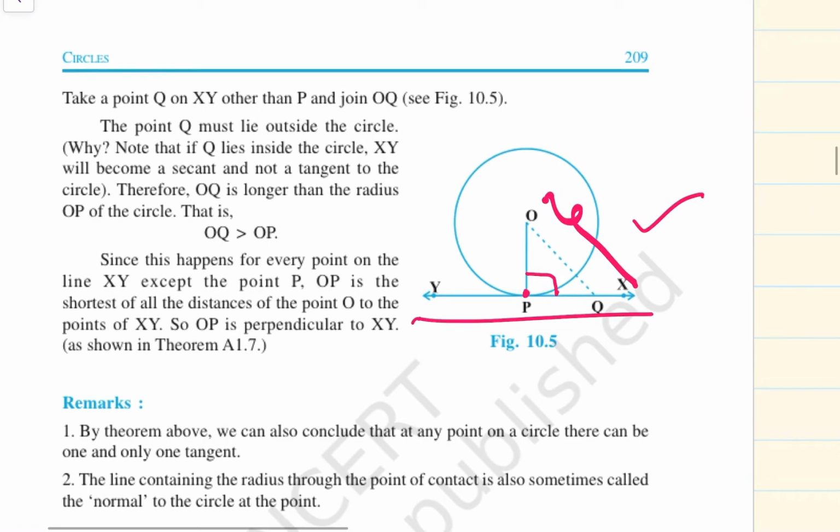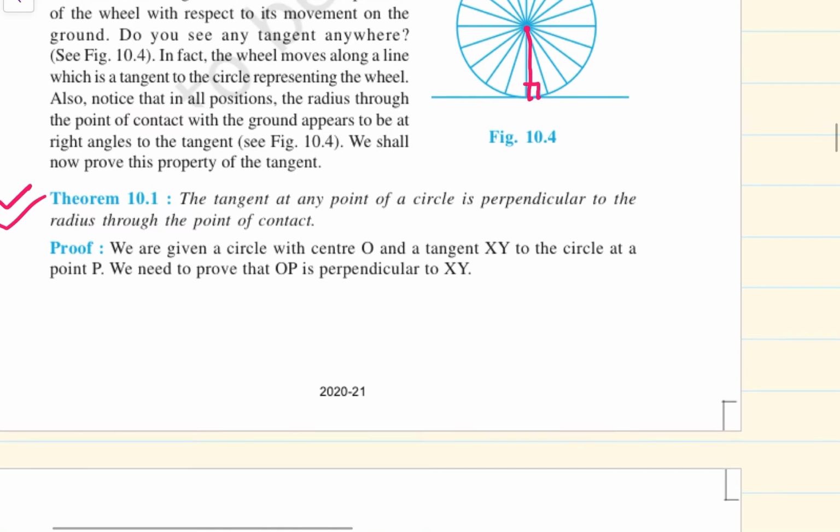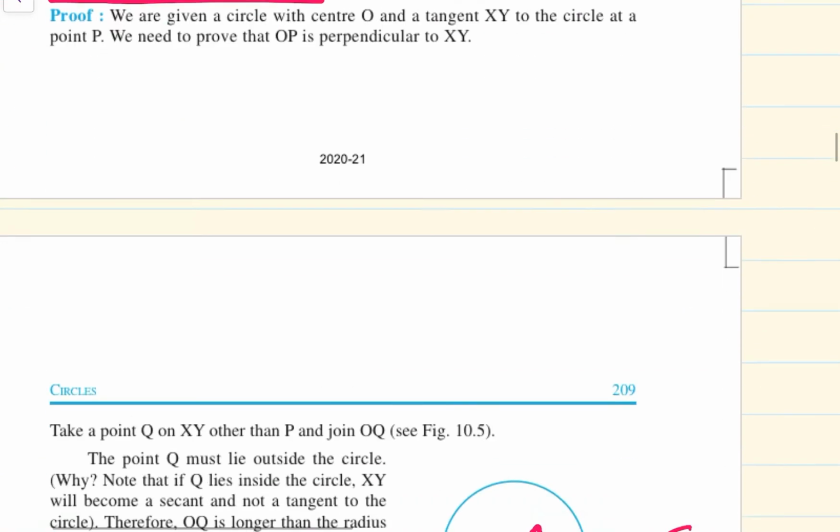So, OQ is greater than OP. Since this happens at every point on the line XY except P, OP is the shortest distance from the point O to the line XY. So, OP is the perpendicular distance which we have seen in theorem A 1.7. So, is this very simple? Yes. So, the statement is proved that the tangent at any point of a circle is perpendicular to the radius through the point of contact.